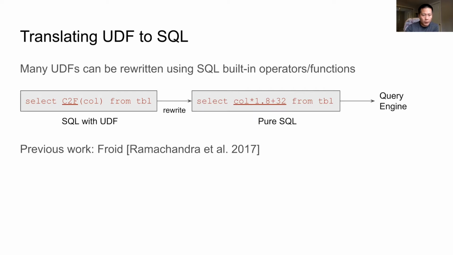A previous work called Freud takes this path to optimize UDFs in queries. It is a rule-based method, which means the UDF-to-SQL translator relies on a set of predefined rules to do the translation. In general, such a method is hard to handle loops.